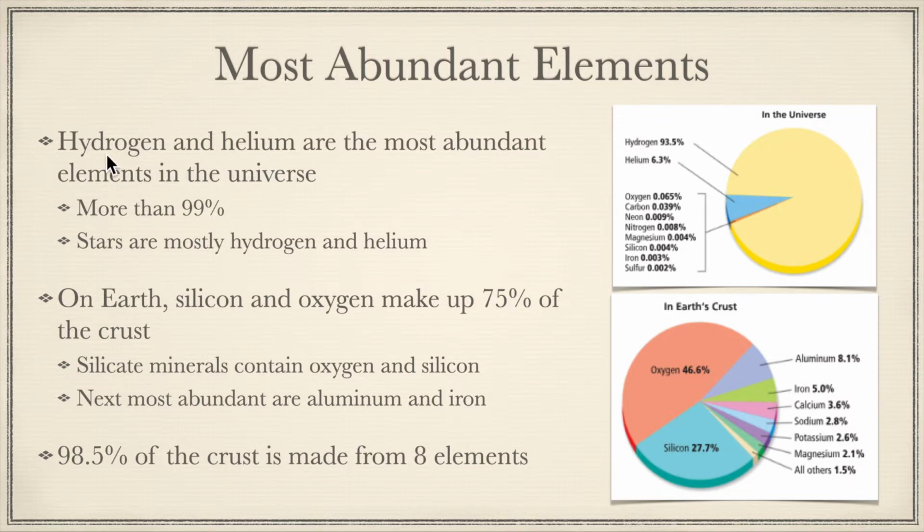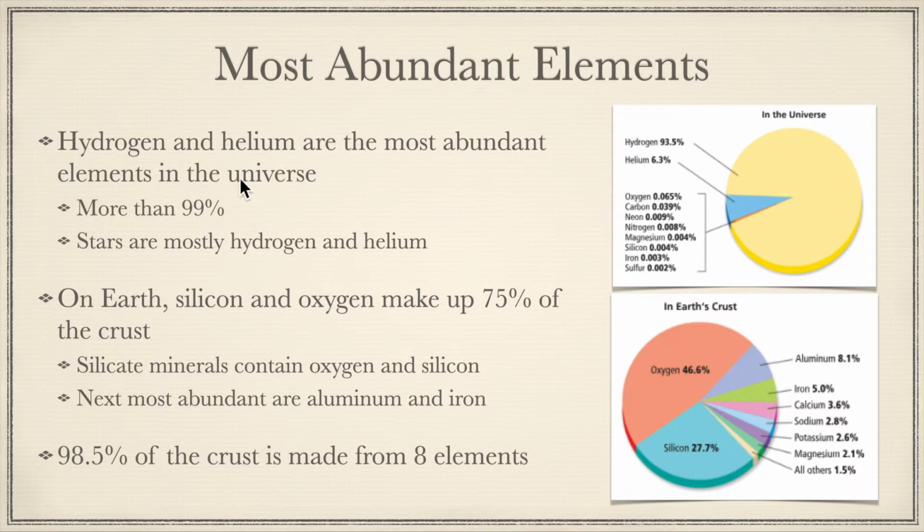Hydrogen is really a proton and an electron. Helium is a couple of protons and a couple of neutrons and a couple of electrons. But these are the most abundant elements in the universe. They make up, in fact, more than 99% of the mass in the universe. About 93.5% of the mass of the universe is hydrogen, 6.3% is helium, and then the rest is all these others: oxygen and carbon and neon and nitrogen and magnesium and silicon and iron and sulfur.